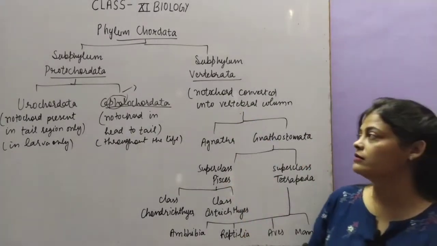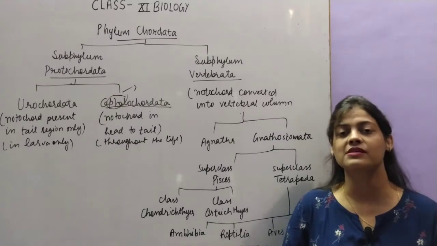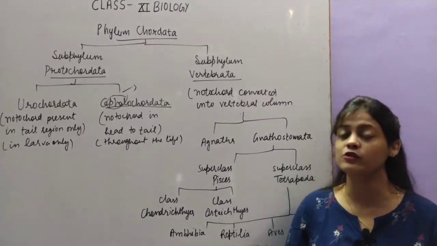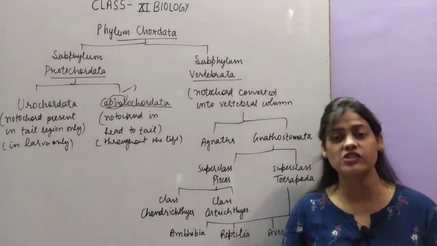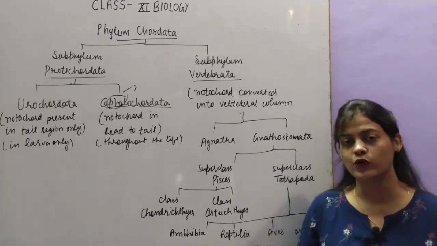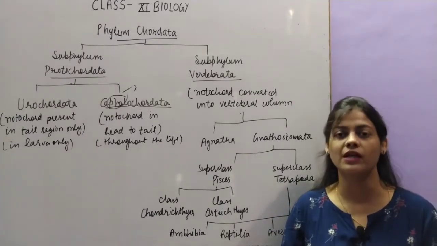Next is the Vertebrata. Vertebrates are those organisms in which the notochord is present only in the embryonic stage, and later on the notochord is converted into the vertebral column.